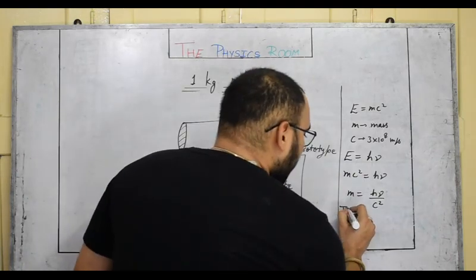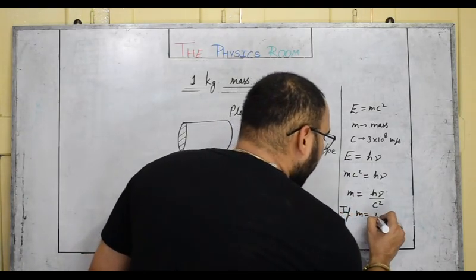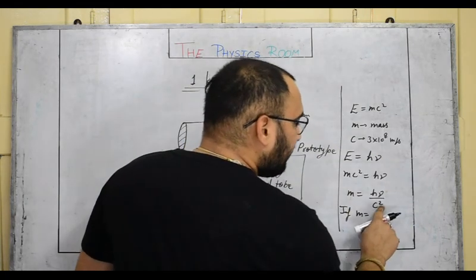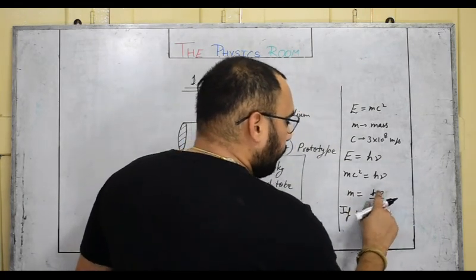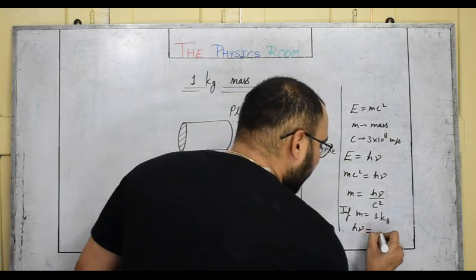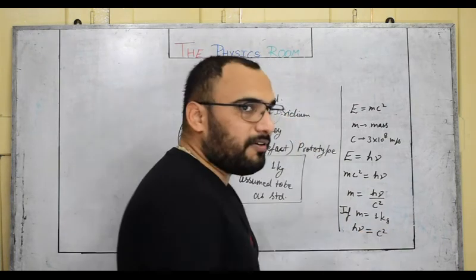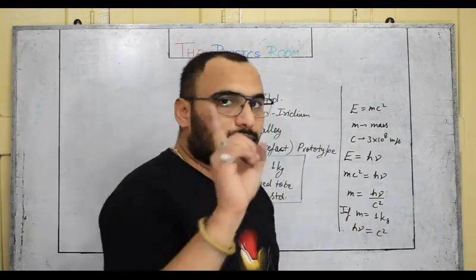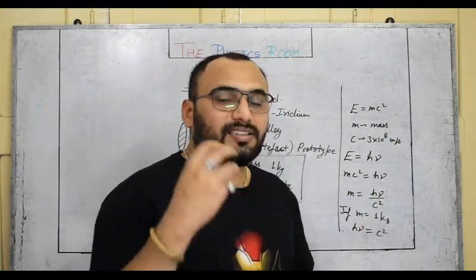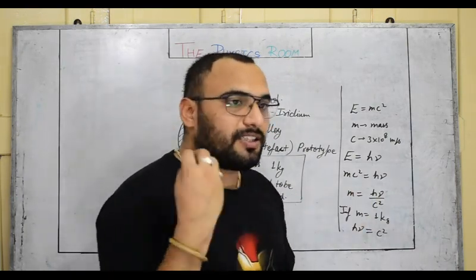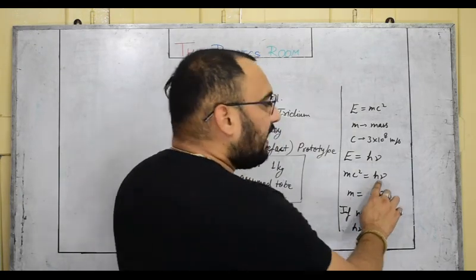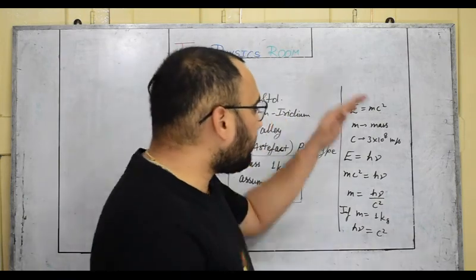So if we need to define mass as 1 kg, we get mass as 1 when c square is just equivalent to h nu, meaning when h nu and c square are equal by values. At that time the mass of the body would be 1 kg. If we want to convert 1 kg mass into energy, its energy must be exactly equal to h nu. So this is the modern definition.